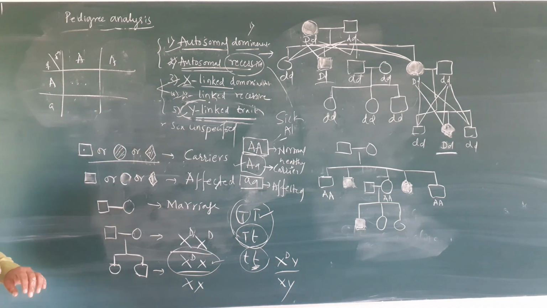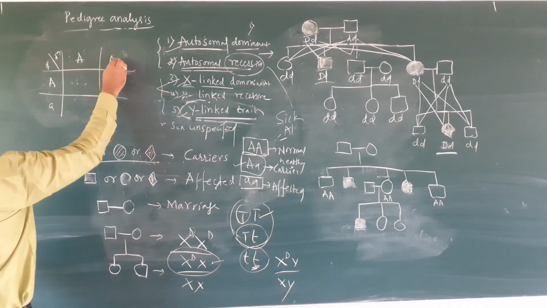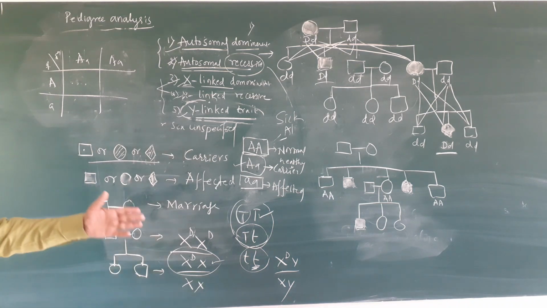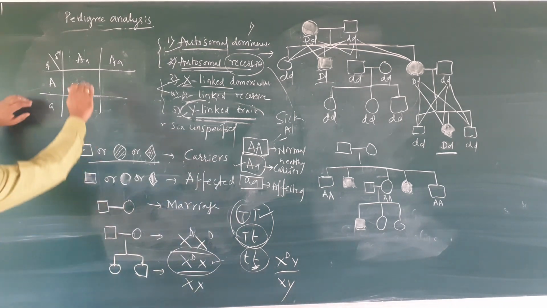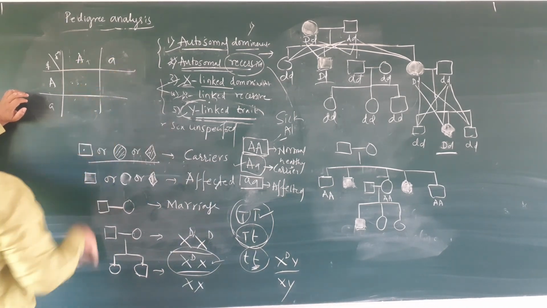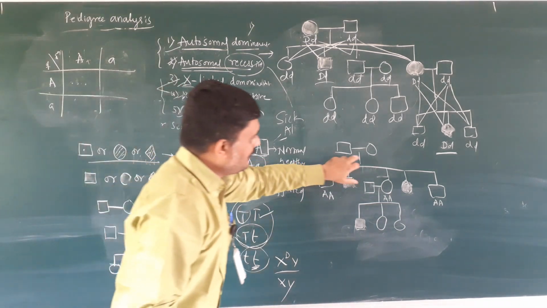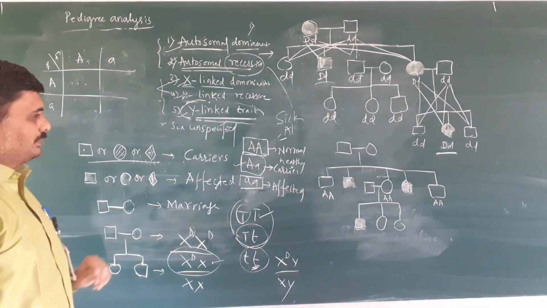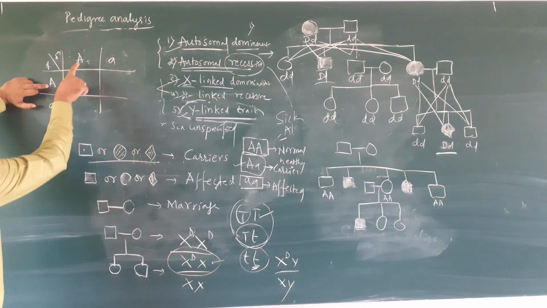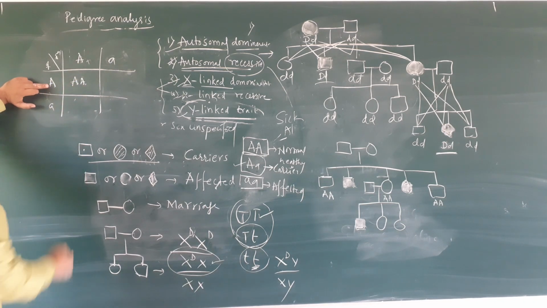Then what is the possibility of their children being affected? Both male and female are carriers. Check it out. Capital A is a normal person.